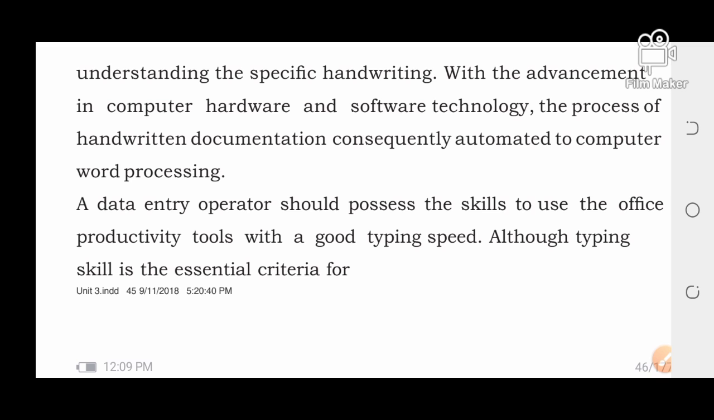Now, next paragraph: the data entry operator should possess the skills to use the office productivity tools with a good typing speed. Now, mainly, if you want computer word processing or digital documentation, then the